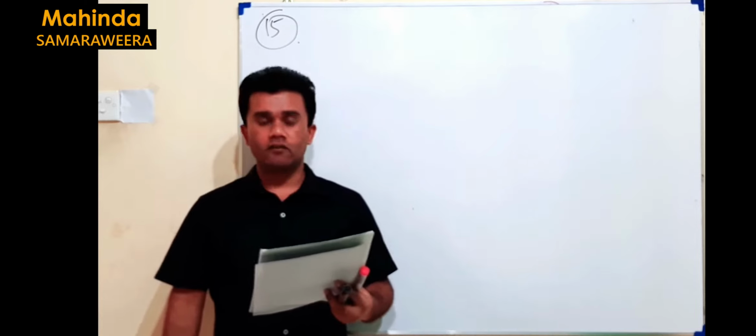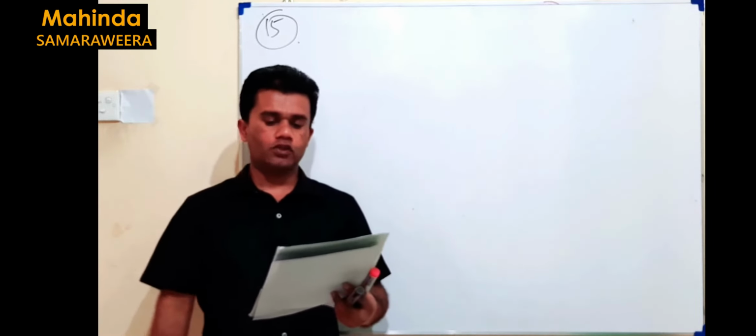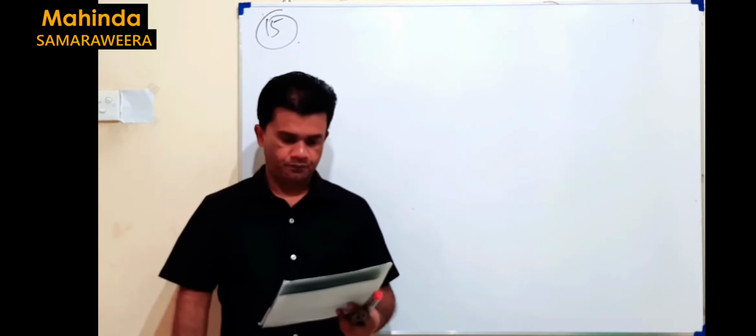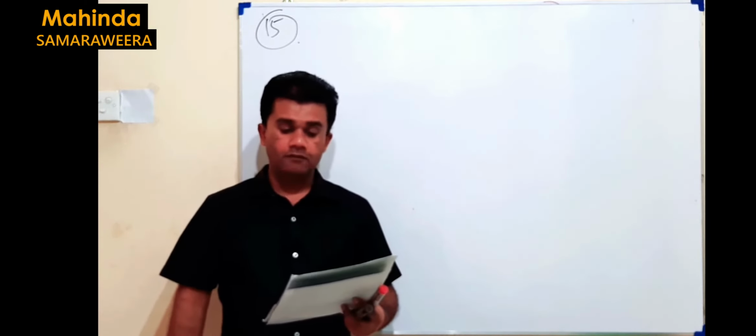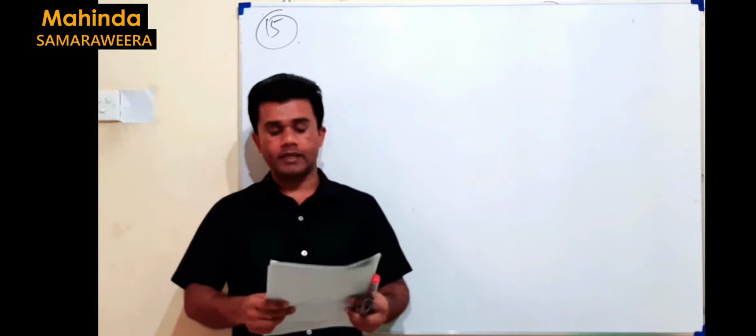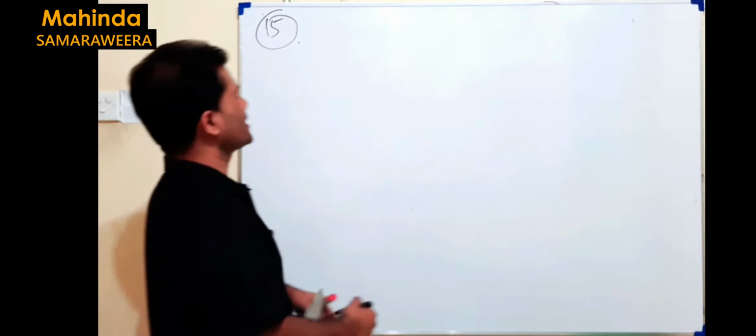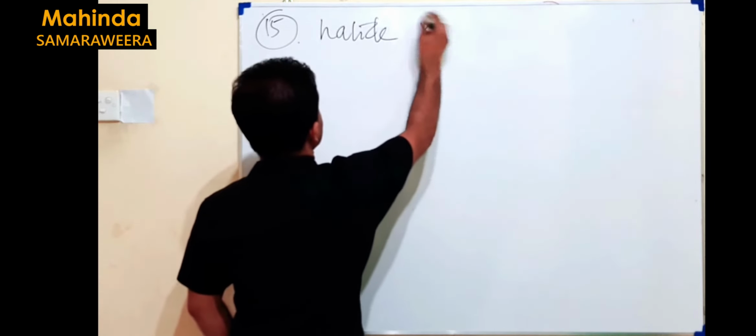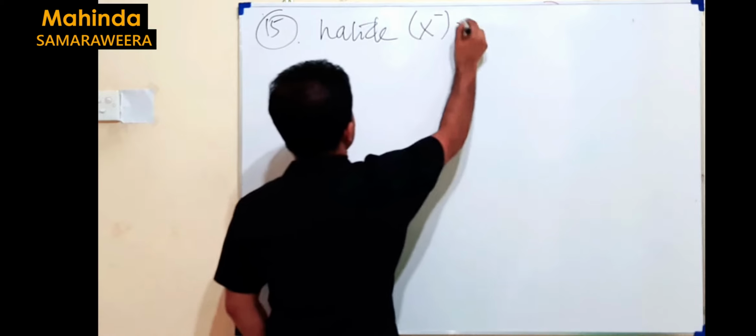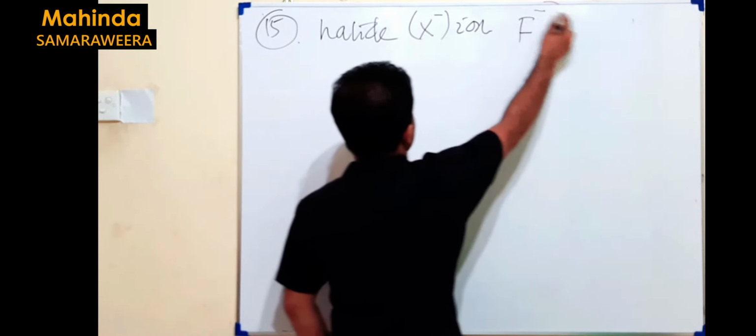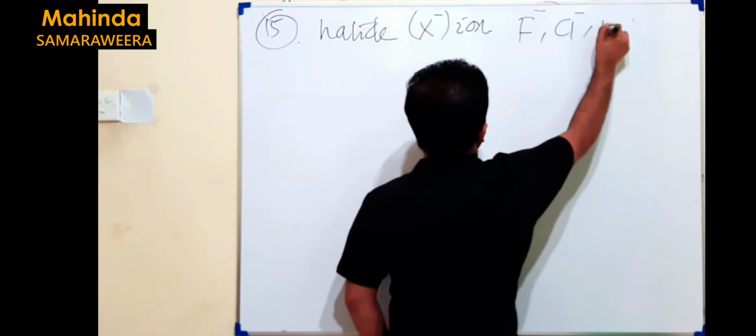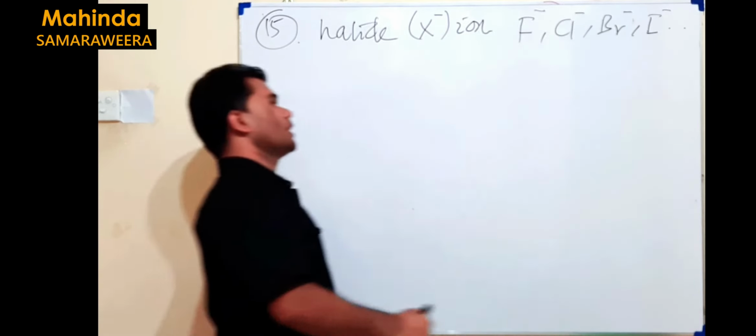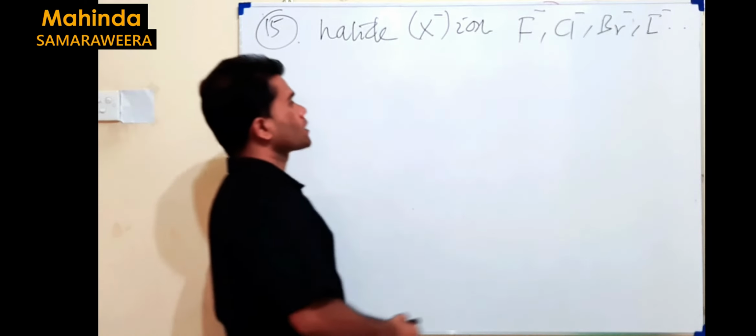Freshly prepared chlorine water is added to an aqueous solution of some halide salt containing some CS2. After shaking the content, a violet color appears in the CS2 layer. The halide ion is? So, once I consider halide ion, what is a halide ion? Halide ion is X minus. This can be fluoride, chloride, bromide, iodide, right? These are halide ions. But we pass chlorine water.